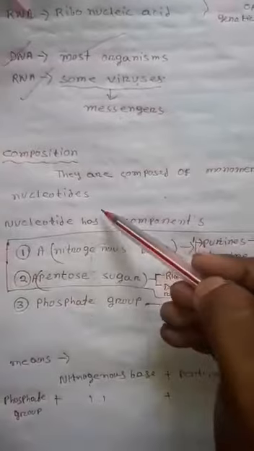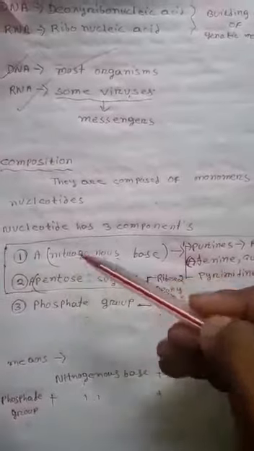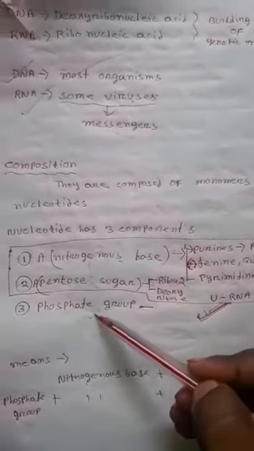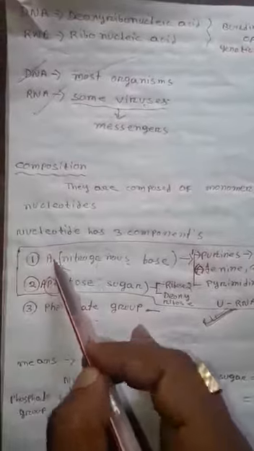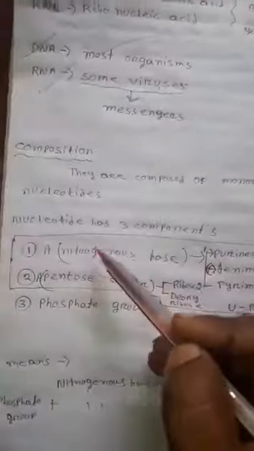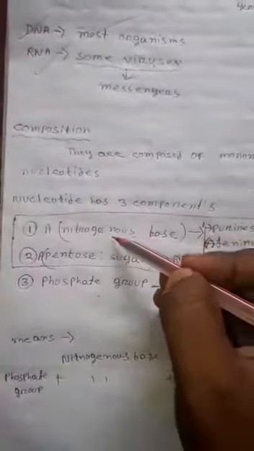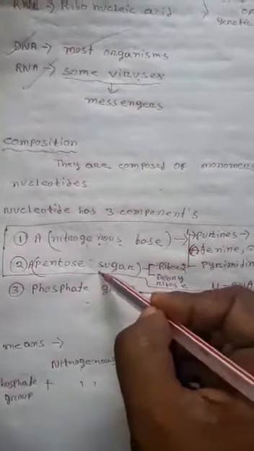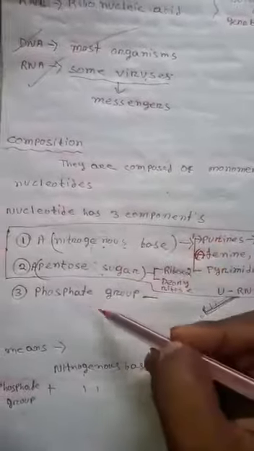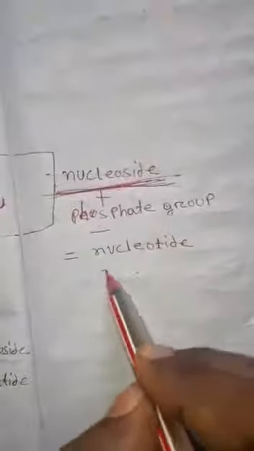So a nucleotide consists of three components: a nitrogenous base, a pentose sugar, and a phosphate group. By combining these three, we get a nucleotide. If we combine a nitrogenous base with a pentose sugar, we get a nucleoside. Nucleosides are combinations of a nitrogenous base with a pentose sugar. If we combine a phosphate group with a nitrogenous base and a pentose sugar, nucleotides are formed.